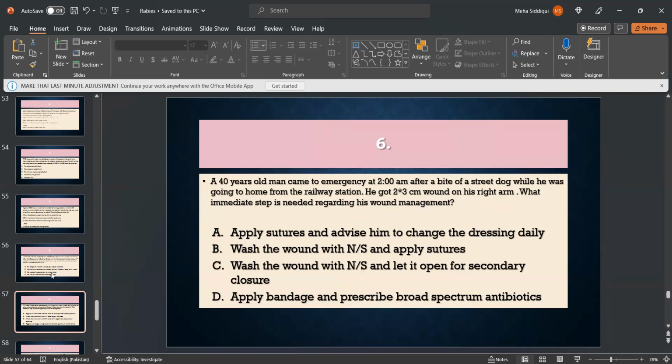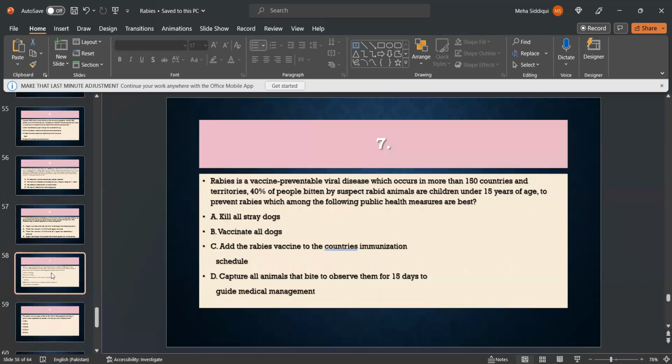MCQ number 6. A 40-year-old man came to the emergency at 2 a.m. after the bite of a stray dog while he was going home from the railway station. He got a 2 by 3 centimeter wound on his right arm. What immediate step is needed regarding his wound management? Apply suture, change the dressing daily. Wash the wound with normal saline, apply suture. Wash the wound with normal saline, let it open for secondary closure. Apply bandage and prescribe broad spectrum antibiotics. C is the right option.